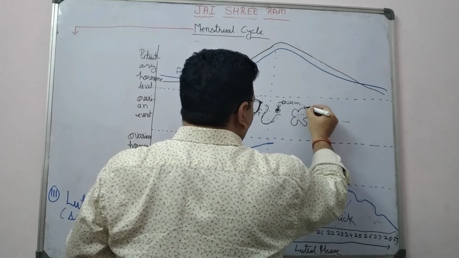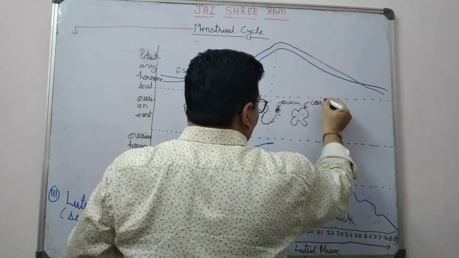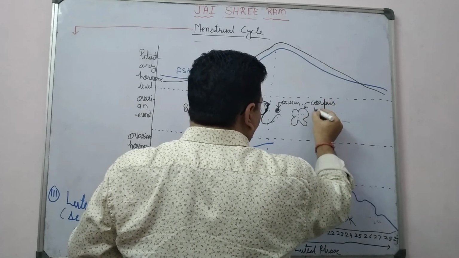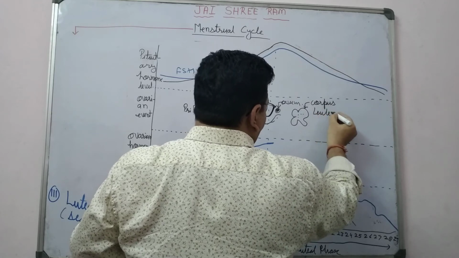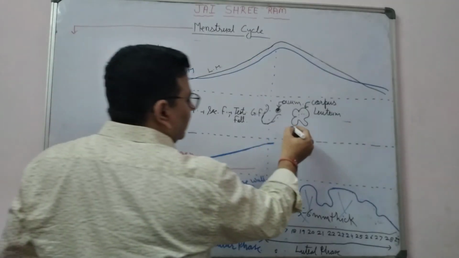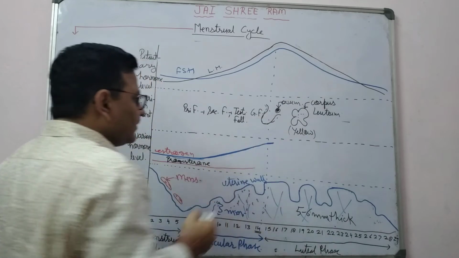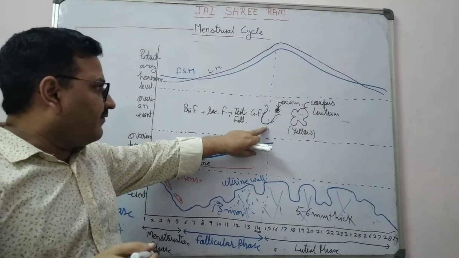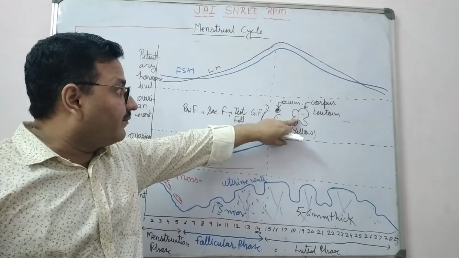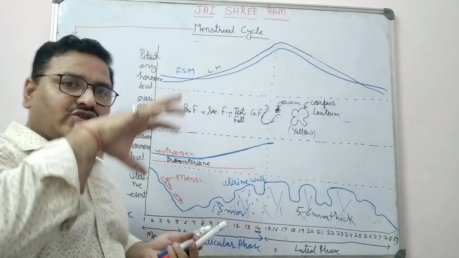This one, corpus luteum. This is a yellow colored body. The ruptured Graafian follicle changes into corpus luteum. So, corpus luteum releases progesterone.